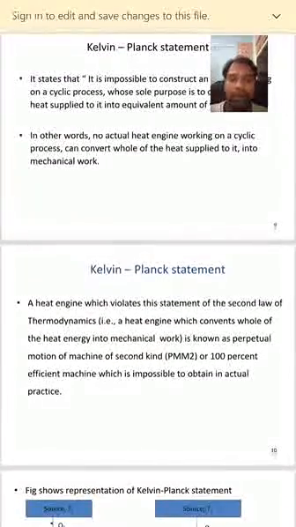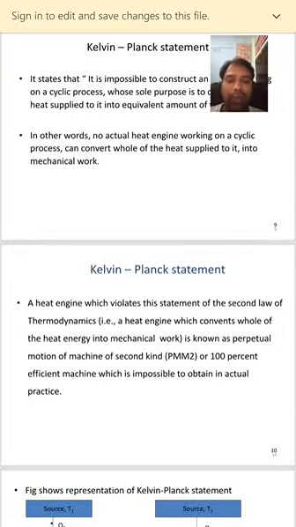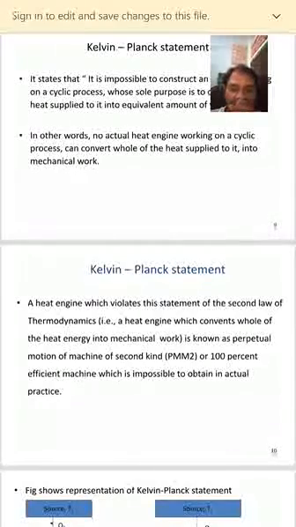Now, a heat engine which violates the statement of the second law of thermodynamics is known as PMM2. That is a heat engine which converts the whole of the heat energy into mechanical work.